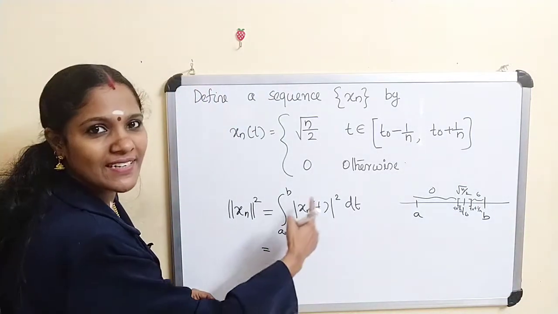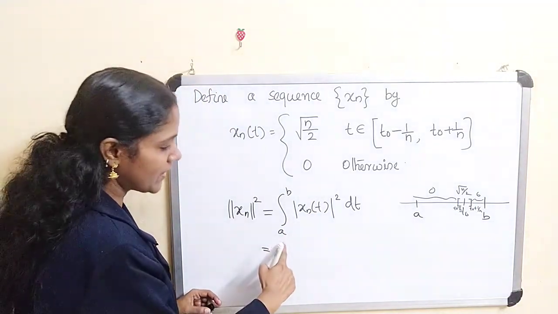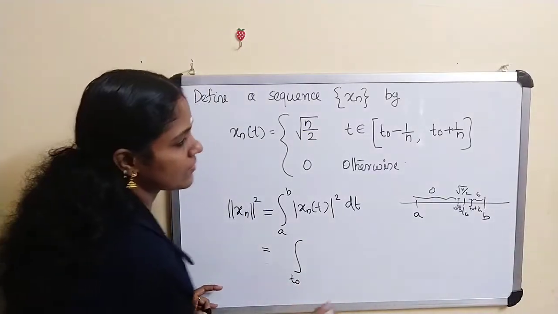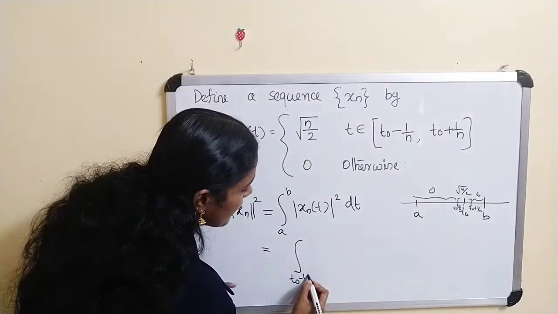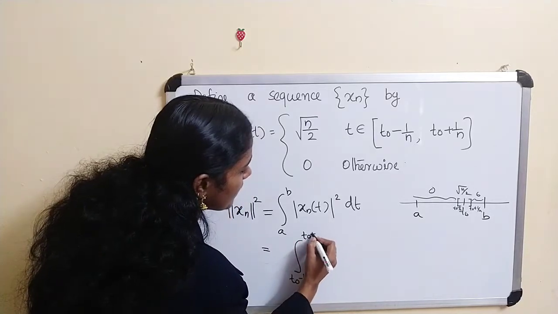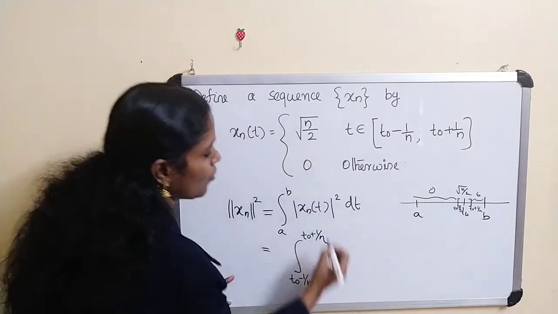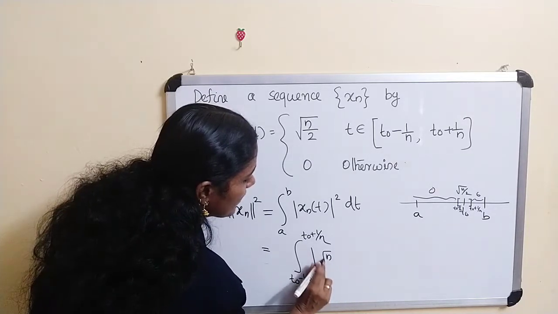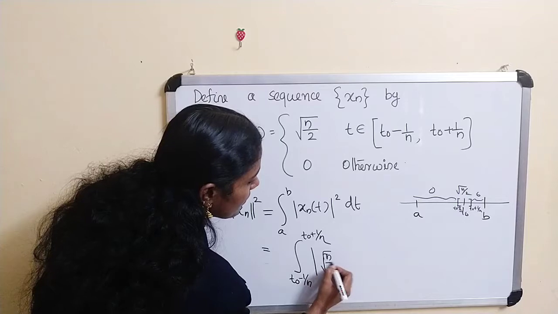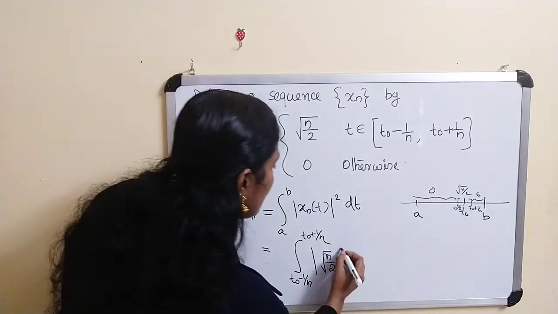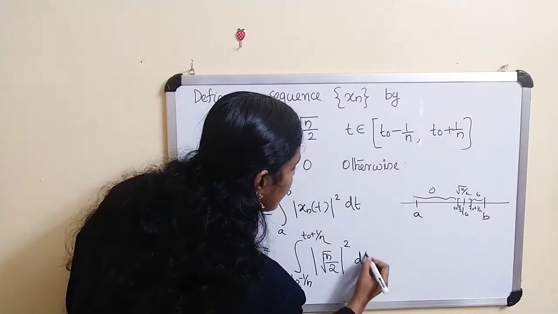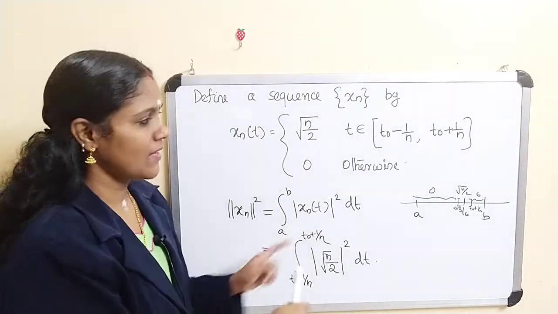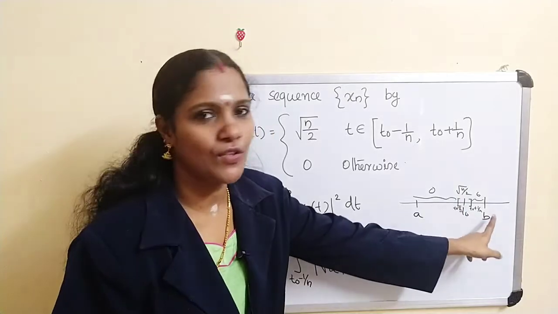So the total integral, from a to b, we can start from t_0 minus 1 by n to t_0 plus 1 by n, of |root n by 2|² dt. And why? For all other points between a and b the value is 0.